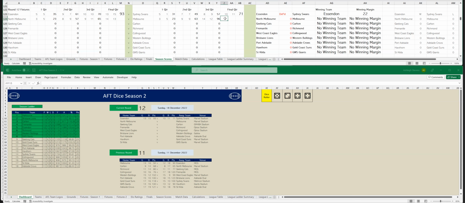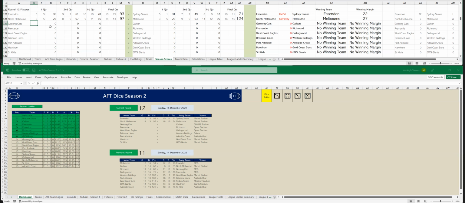To Melbourne, 4 goals, 4. So that's 18 goals, 16. And in the end, Melbourne have won the game by 27 points. Melbourne still sit on the top of the ladder with a game clear at the moment against Brisbane. Let's go to the third game. Geelong versus Carlton down at GMHBA Stadium.